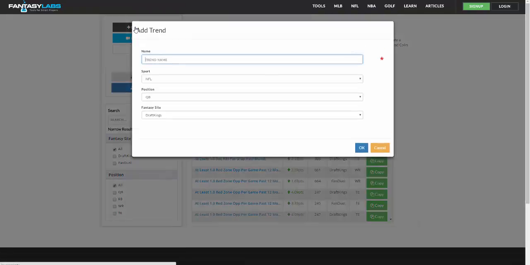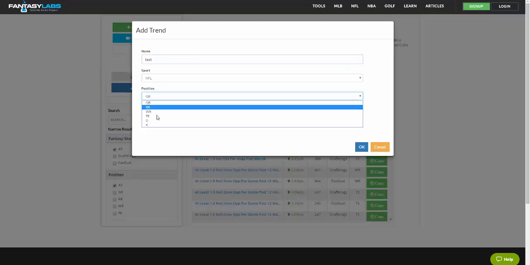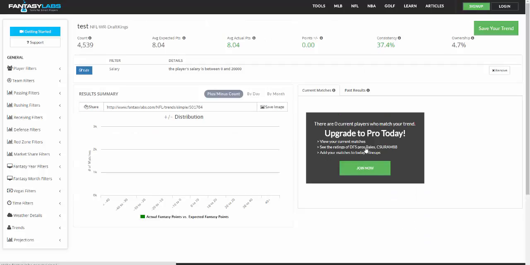So in the top left, you can click create a trend. If you don't know what you're looking for, just name it test. We'll do sport is NFL. We'll do wide receivers on DraftKings. It opens up, and you can see the only parameter is salaries between 0 and 20K, which is every player. There's a sample of 4,539. That's how many players we have data on historically. Plus minus of 0, obviously. Average expected points, 8.04. Average consistency of a receiver, how often they reach their expectations, 37.4% on DraftKings.